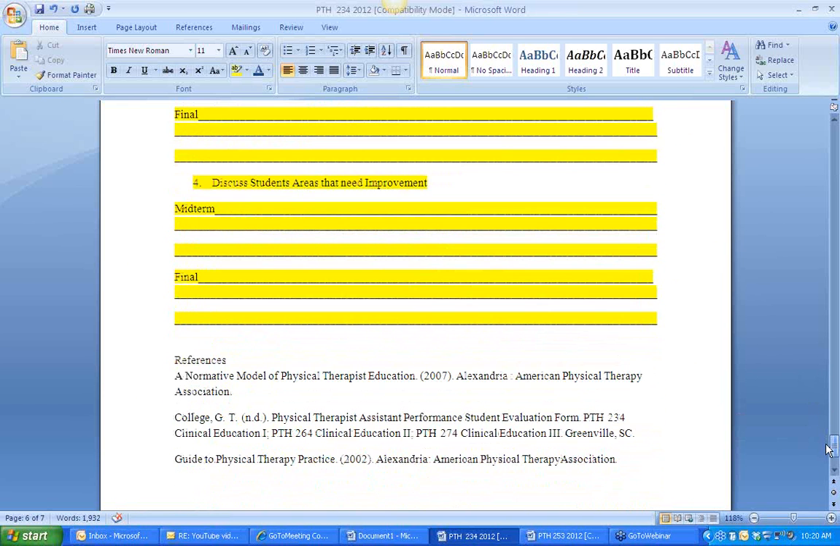This is meant to help them as a clinician because we all have strengths and weaknesses. What we want is for them to become self-aware.